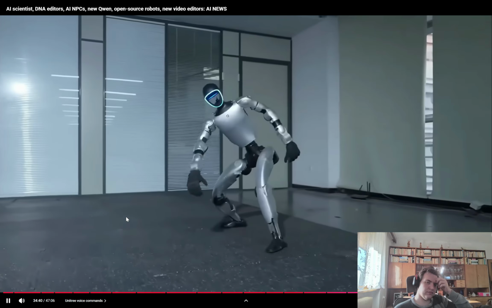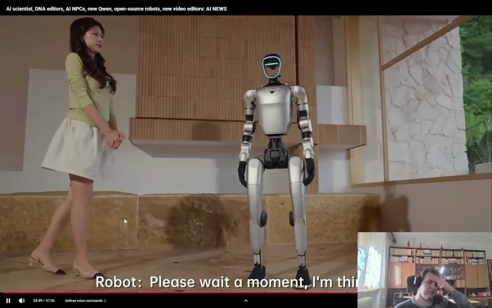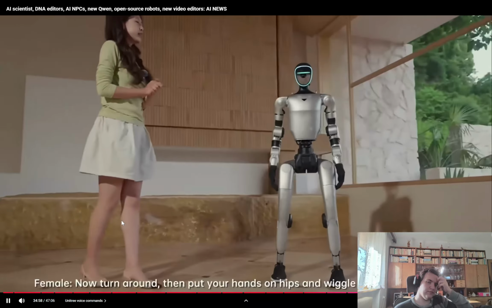Now the Unitree is known to do some incredibly acrobatic stuff, like flips and kung fu and dancing, but this demo is a bit different. Here they're showing how you can actually use voice commands to directly control the G1 to do a wide range of actions autonomously in real time. For example, first the woman gets the robot to jump and plank, and it's able to handle this very well.